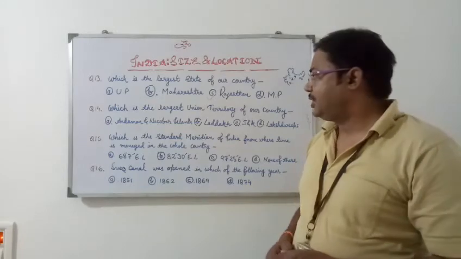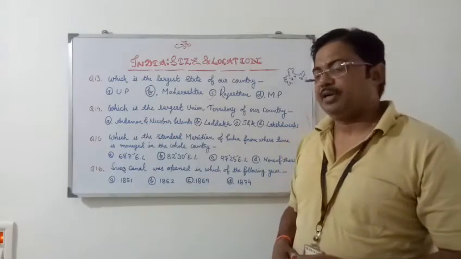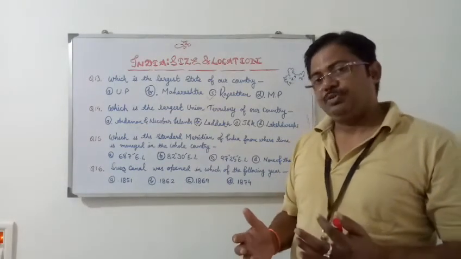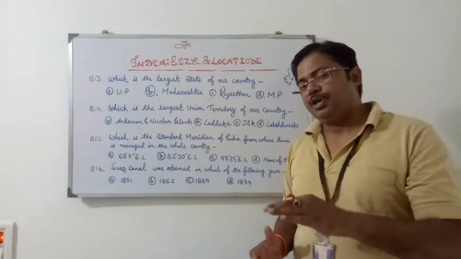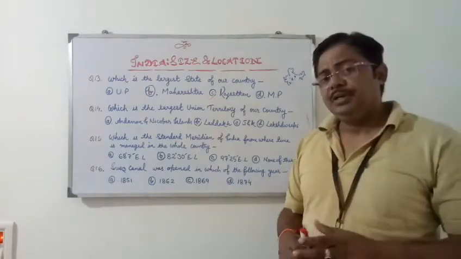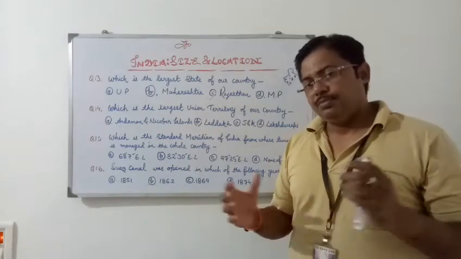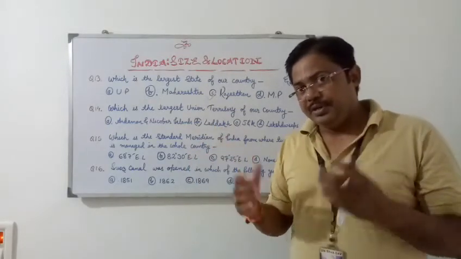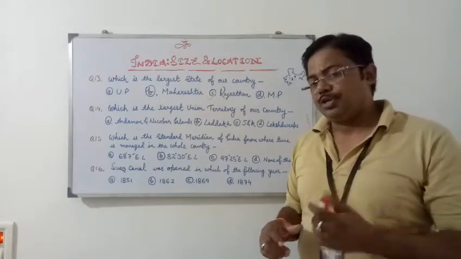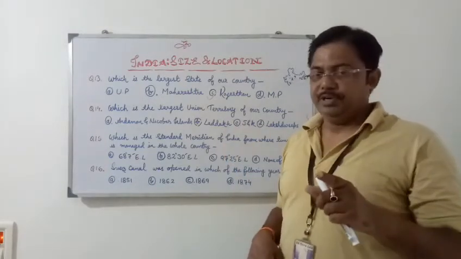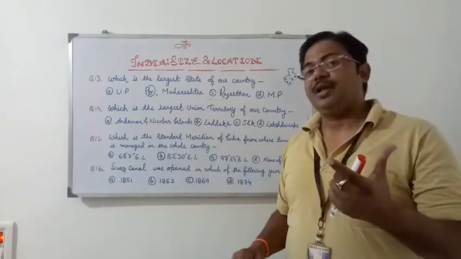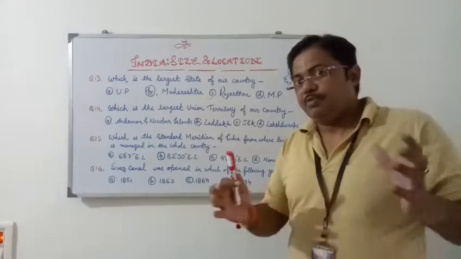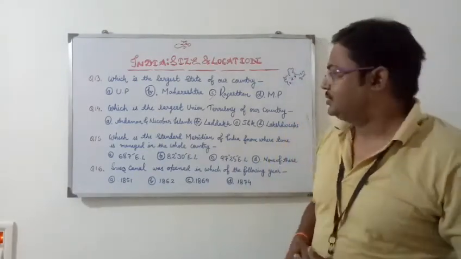I would like to tell you that there was a time when Andaman Nicobar was the largest union territory of our country, but just after the conversion of Jammu Kashmir into union territories, two union territories came out from the whole Jammu Kashmir. They are Ladakh, which this time has become the largest union territory, and second one is Jammu Kashmir. So Jammu Kashmir is the second largest union territory, and Andaman Nicobar is the third largest, whereas Lakshadweep is the smallest union territory of our country. So these are the important questions you can solve from this class.